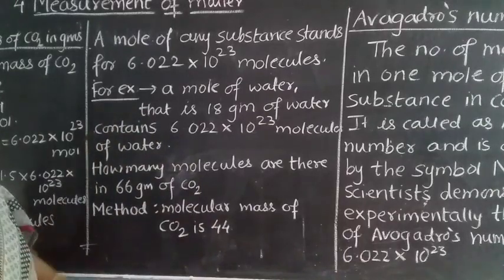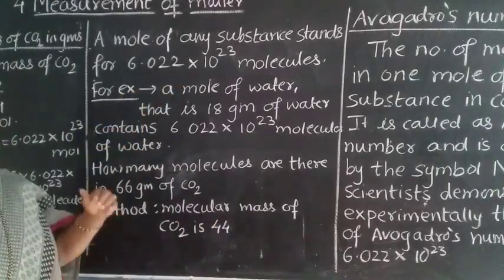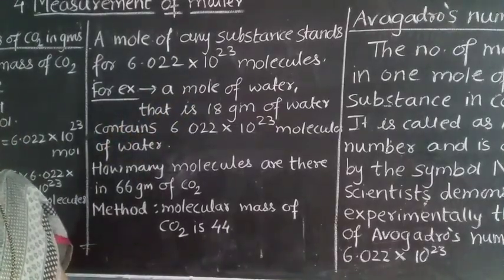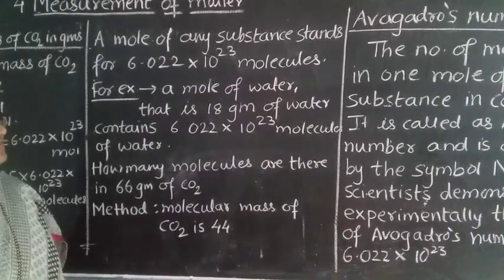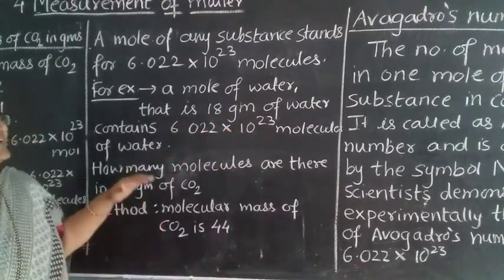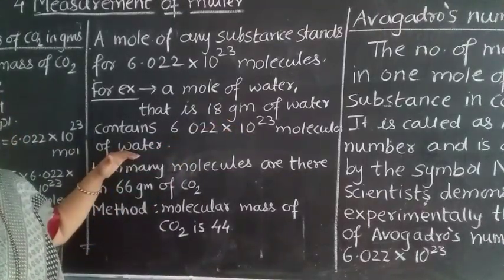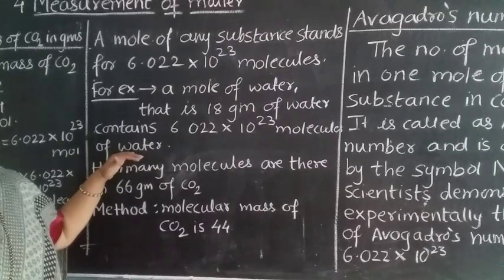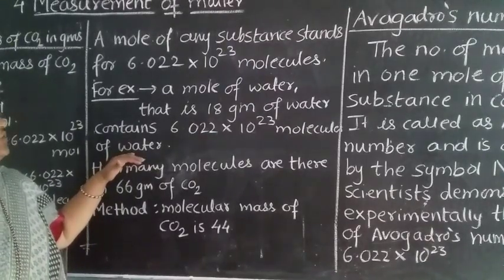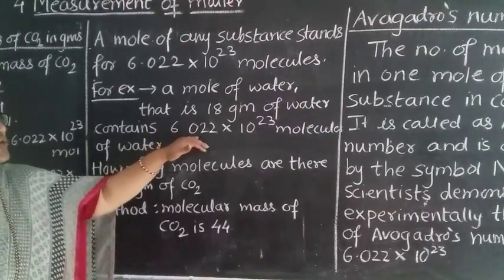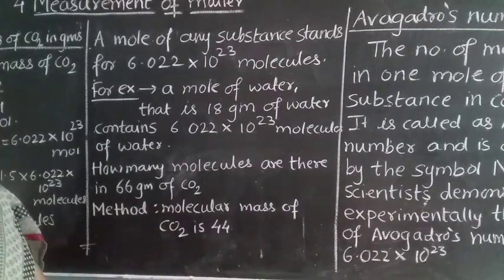For example, see here, a mole of water is given. That is 18 grams of water. So 18 grams of water contains 6.022 into 10 raised to 23 molecules of water. So what does this tell you? That a mole of water, which is 18 grams of water, is equal to Avogadro's number, 6.022 into 10 raised to 23 molecules of water.